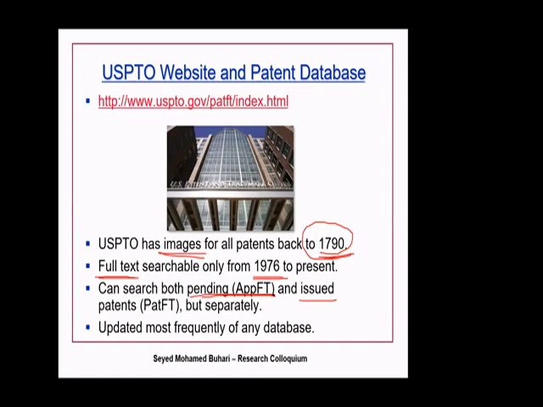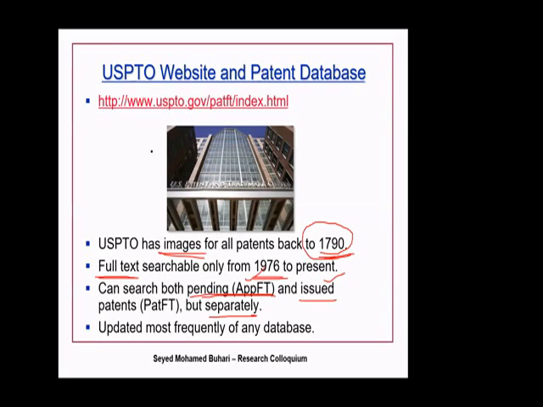Right? Should I search my request against his applied one, which is not issued, but he has filed? Yes, we will search both on the issued and the pending ones. Okay, you search both, but this search has to be done separately. I mean, you have to do it one time for pending, one time separately for issued.